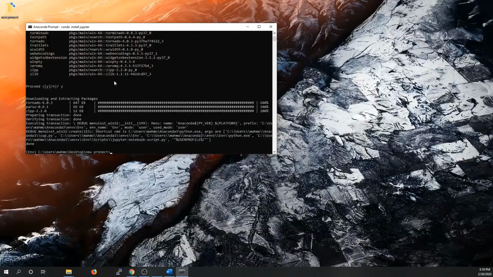Now to run the Jupyter notebook, all we are going to do is say jupyter notebook.